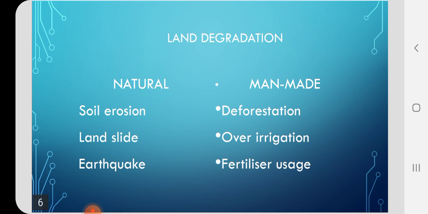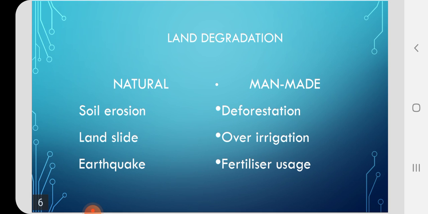How can we define natural degradation? It is the damage created to the land by nature. Man is not responsible for this degradation. How can we define man-made degradation? It is the spoiling of the land by the use of human beings. When we use land, it is damaged. We are going to see how it is happening.